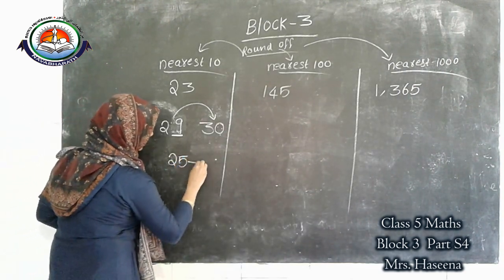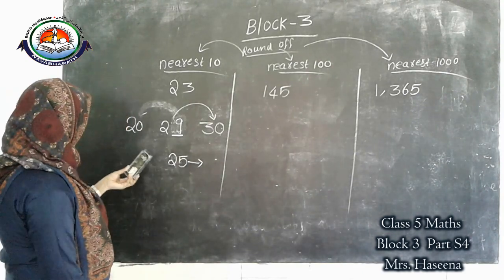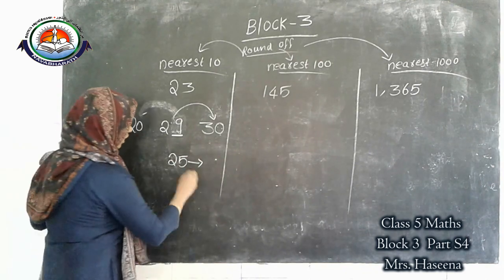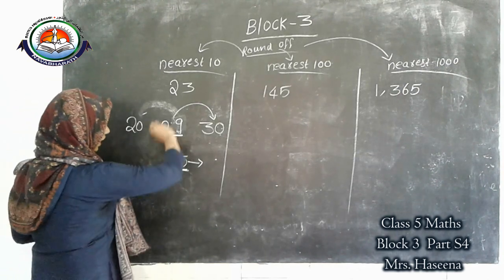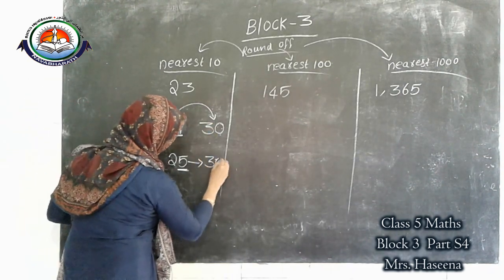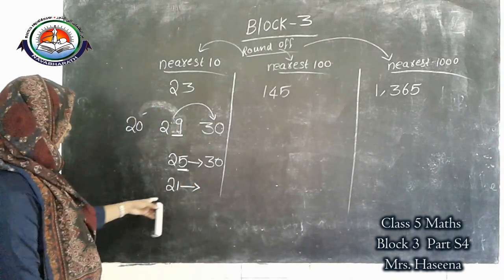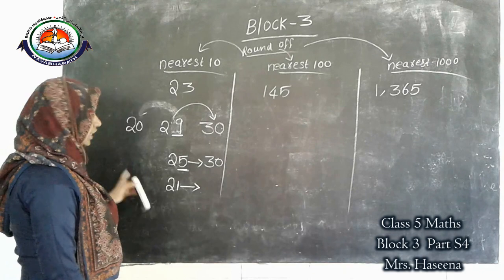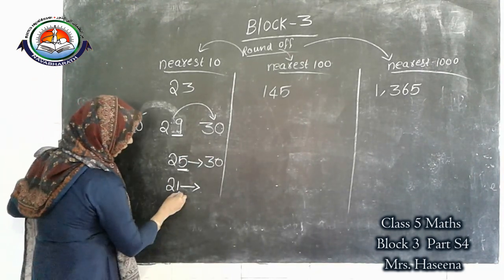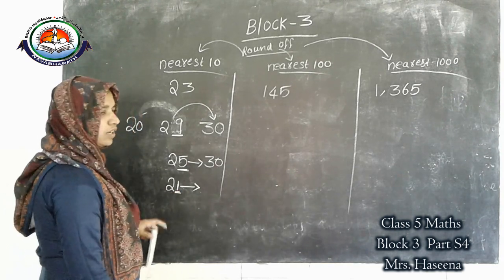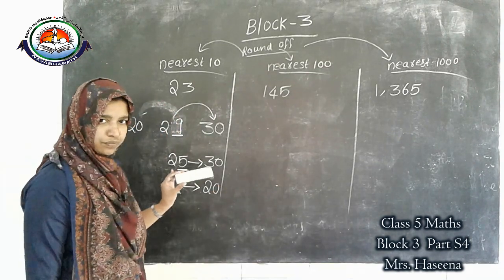Then 25. What is the answer? Okay, we know 25 lies between 20 and 30. Look at the ones place, 5. So what is the answer? Right side, that is 30. 21, which is the answer? We know 21 lies between 20 and 30. Look at the ones place, so 1. What is the answer? 20. Okay, all of you understood?